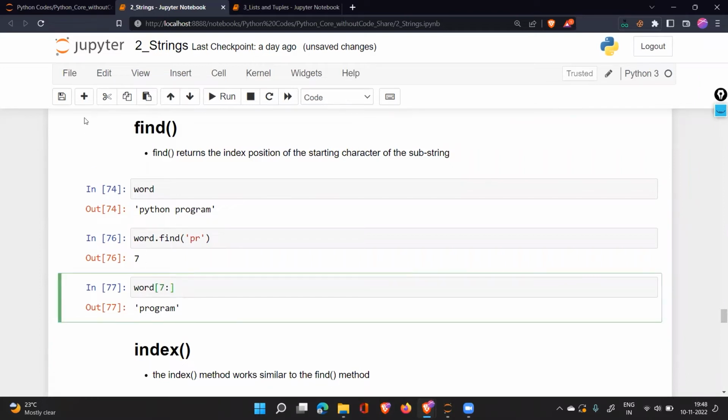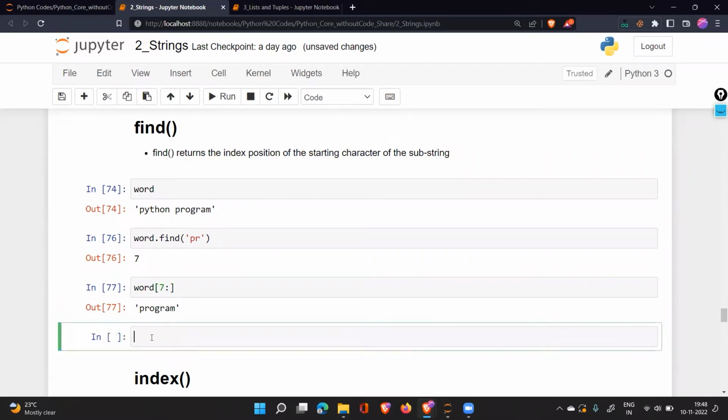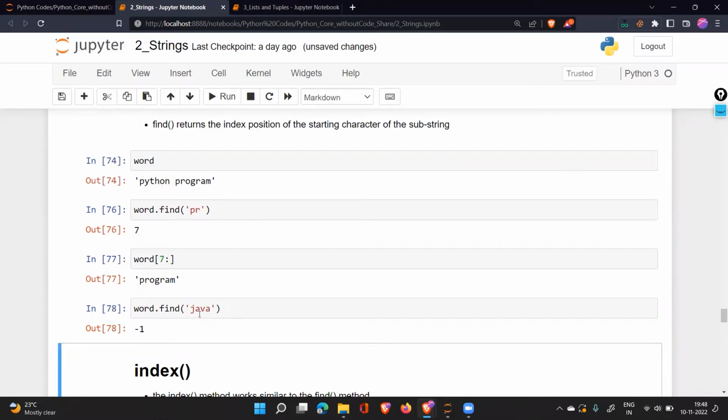If you're searching for something that is not present, let's say you're searching word.find for Java, and this word is not present. What this find will do is tell you -1. -1 means the word that you're searching for is not present in the data. That is what -1 means. This is the work of find.